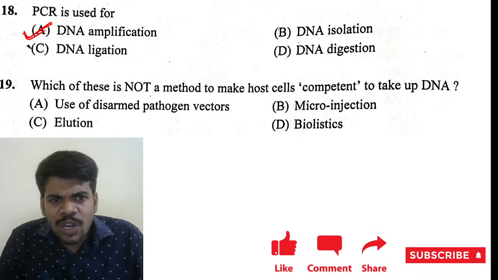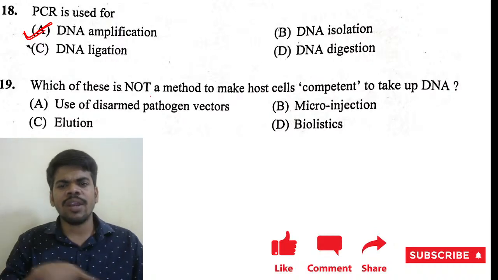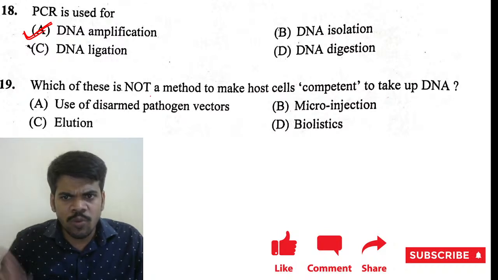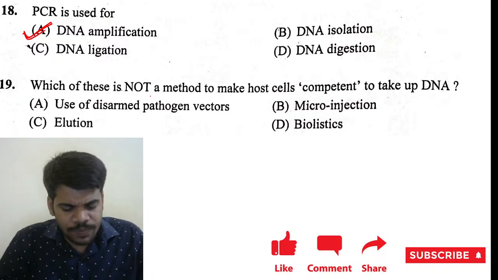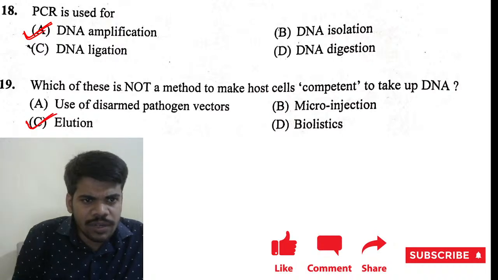Which of these is not a method to make host cells competent to take up DNA? Except one, the remaining all are methods to make host cells take up DNA. Which one is not a method? Elution is not the method.